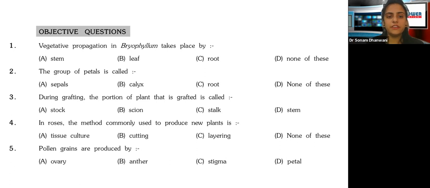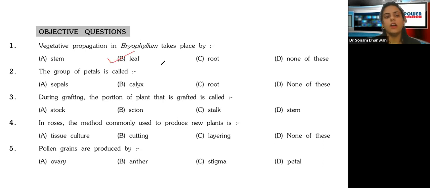Vegetative propagation in bryophyllum takes place by, we've already seen this last time as well, the leaf. So the correct answer here is the leaf. Let me mark it. Okay, so here it is the leaf.